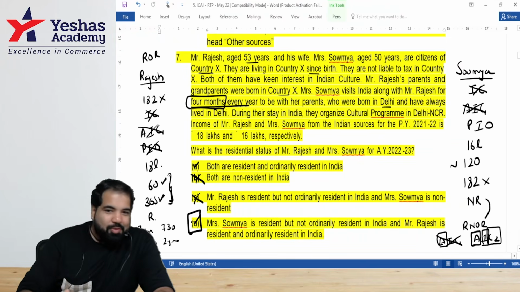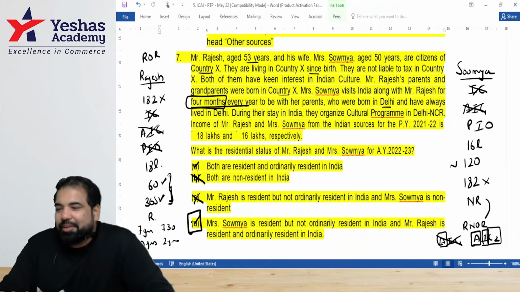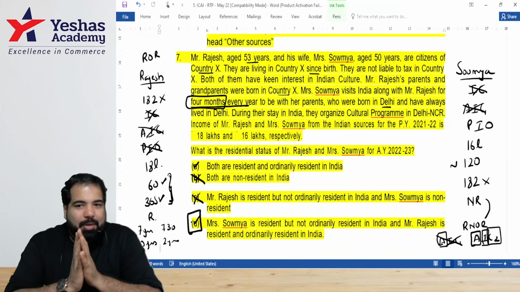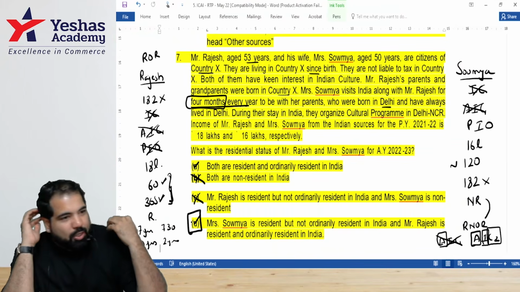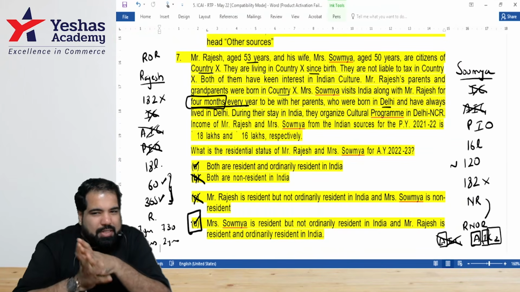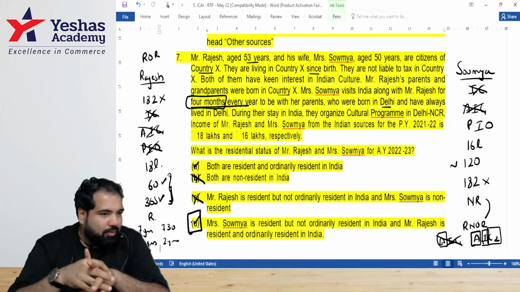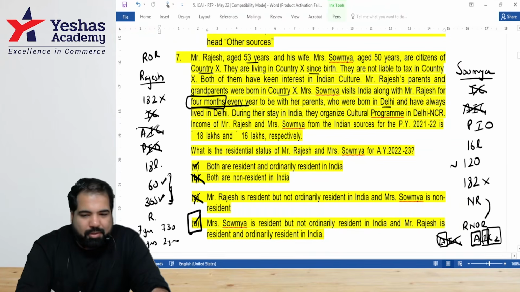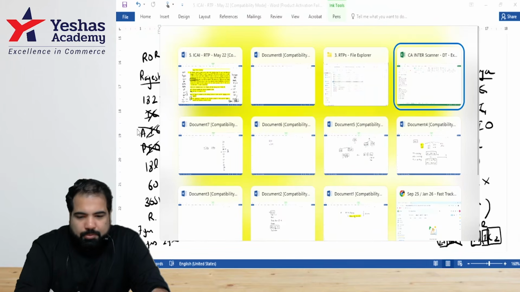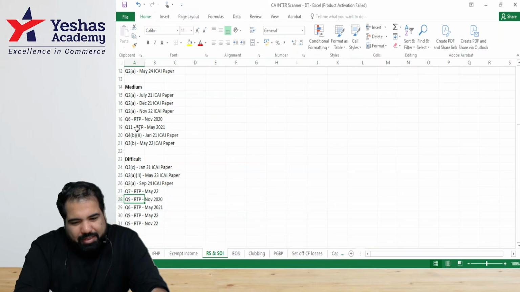I don't know how. Was it the lucky letter that you clicked or was it actual? But guys, this is a difficult question. Yes. Question like this, if you prepare, the easier ones will come easy to you. Everyone okay with this? All right. That's question number 7. Anything else? Question number 9. I think we've done this. Yes, these 4 of them are done.